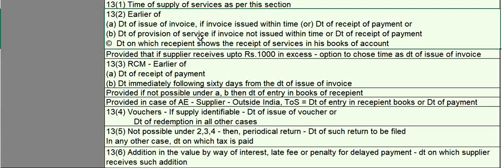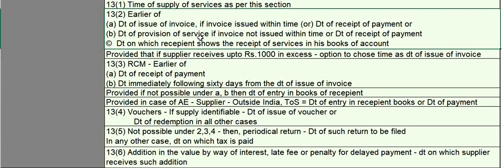If it is again pertaining to vouchers, same as section 12 subsection 4, if supply is identifiable, then the date of issue of vouchers. If supply is not identifiable, then the date of redemption will be considered as time of supply of services. Section 13 subsection 5, not possible under 2, 3, 4, then periodical return will be considered as time of supply of services.